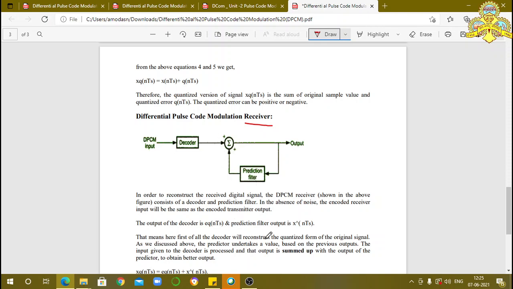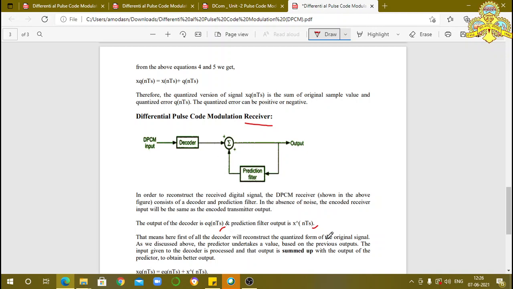See here, the prediction filter output is indicated by X cap of nTs, and the output of the decoder is indicated by EQ of nTs. This EQ of nTs is the same as the quantizer output.